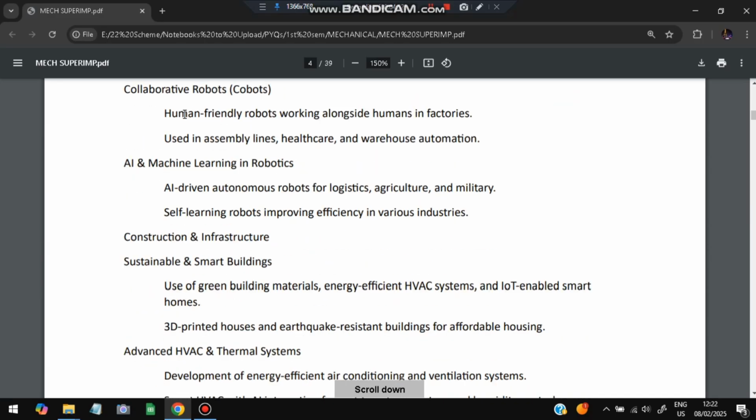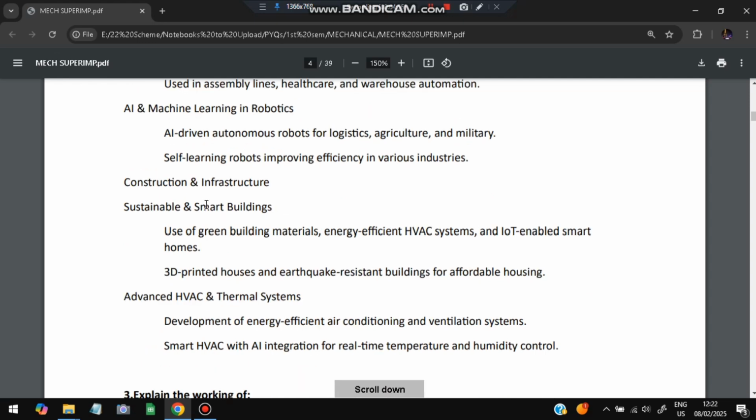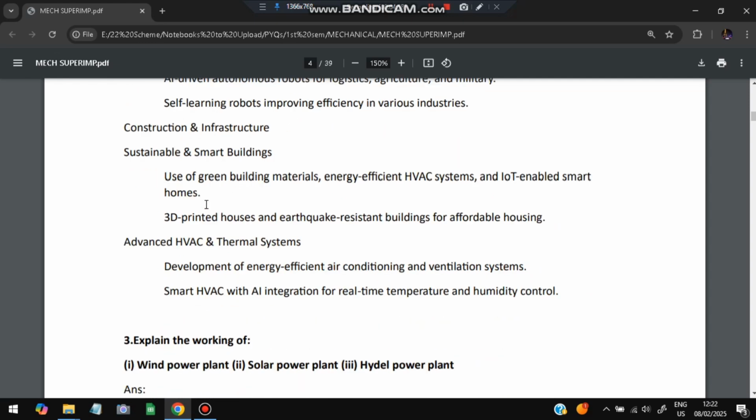And robotics and automation, we have the collaborative robots, AI and machine learning robots. In construction and infrastructure, we have sustainable and smart buildings and advanced HVAC and thermal systems for keeping the temperature cooler. Okay, so these are the things present in the sectors under mechanical engineering. You can remember any five and write.